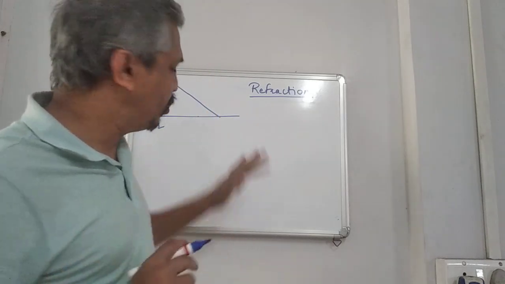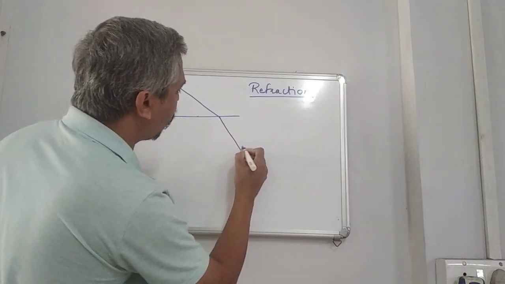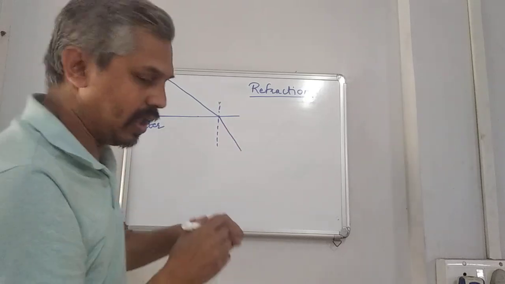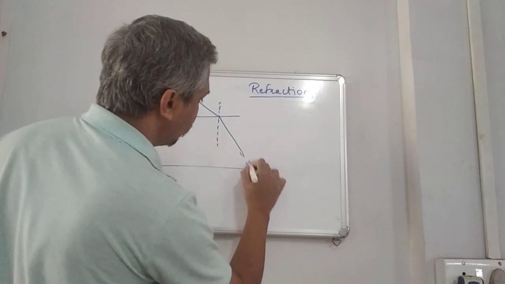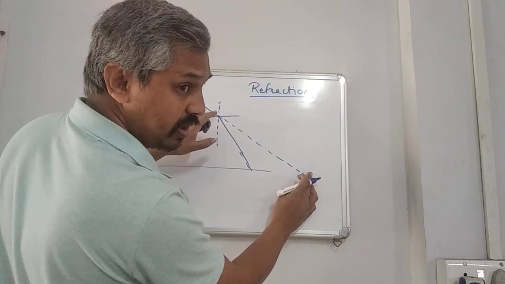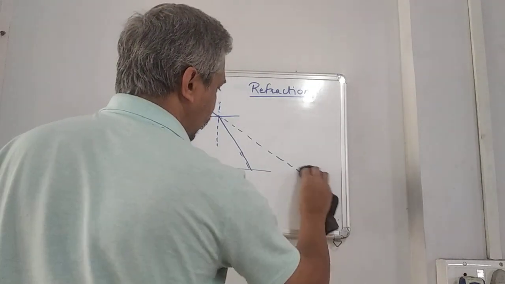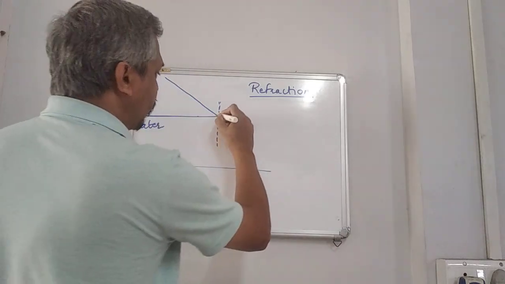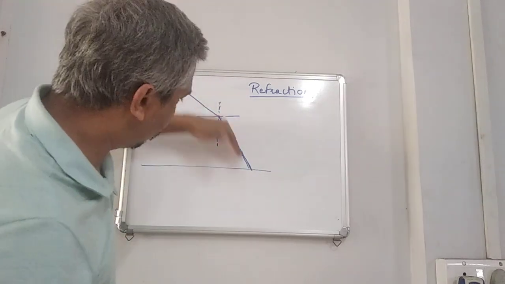So the light wants to make sure that this part finishes quickly. So it will bend towards the normal to make sure that the distance here is reduced. Otherwise, it would be traveling such a long distance. But to eliminate traveling such a long distance, the light changes its direction and it goes in a certain direction.